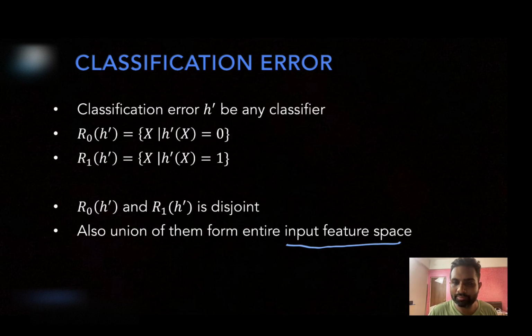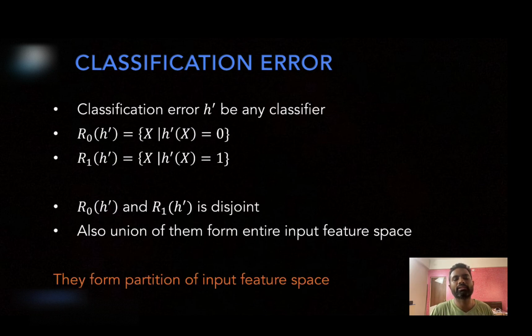In terms of probability discussion, we can say that they form a partition of the feature space. Partition means they are non-overlapping, disjoint, and the union of them covers the whole feature space. And as you change H prime, if you put H double prime, you will get different sets and a different partition. You take H triple prime, you will get a different partition, and likewise. So please be comfortable with the sets I am defining.